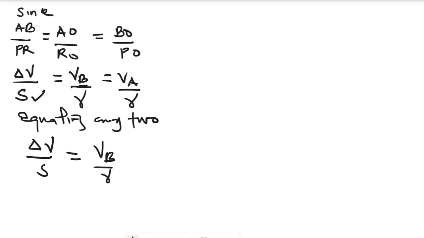Now, when we cross multiply, we have r dV equal to S VB. Making S the subject, that's the arc length, the distance, so S is r dV over VB.